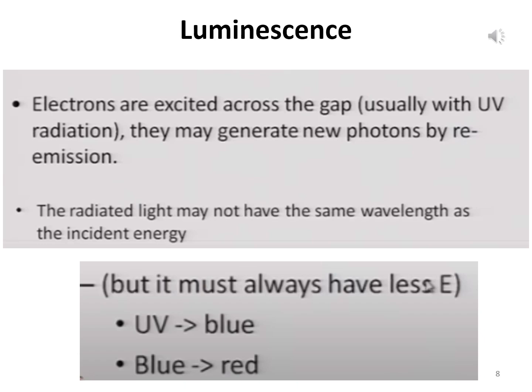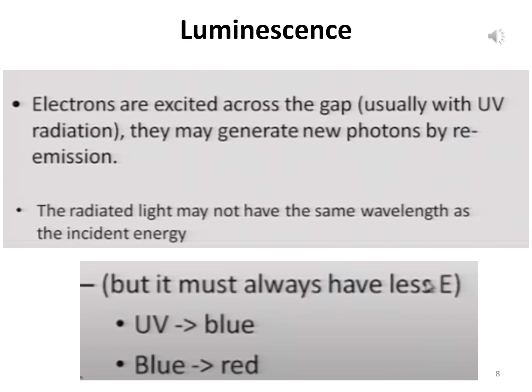When that electron comes back, it may generate a different energy, and that may generate new photons by re-emission, and that is due to fluorescence or phosphorescence. So in luminescence, the radiated energy, that is the energy coming out, may or may not be equal to the energy being absorbed. If the electron has absorbed energy and gone to a higher state, when it comes back, the energy released could be equal to the energy it absorbed, or it may be lower or higher than that energy.